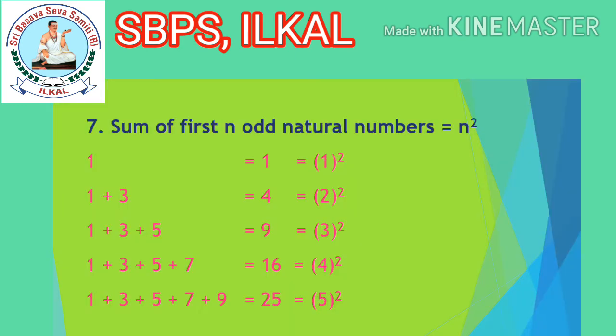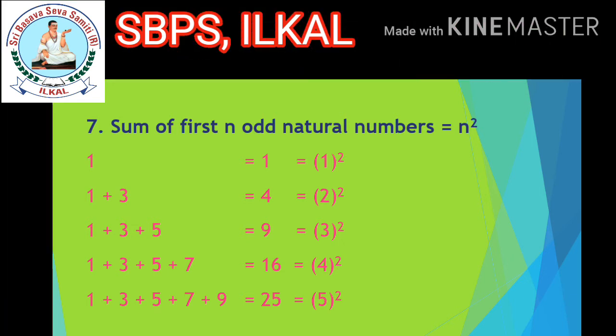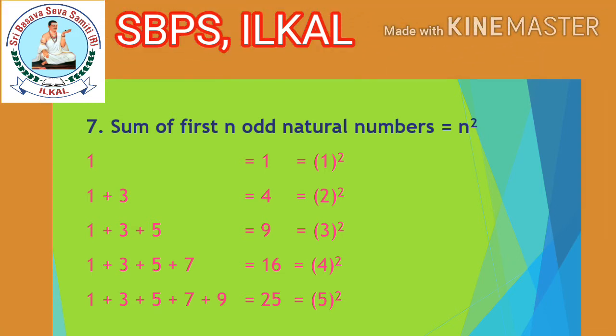Okay. Seventh property. Sum of first n odd natural numbers is equal to n square. For example, if you are going to add only one odd number, 1 can be written as 1 square. If you are going to add two odd numbers, 1 plus 3, continuously we have to take, children, from 1 onwards only, okay? Sum of first two odd numbers gives 4, which can be written as 2 square.